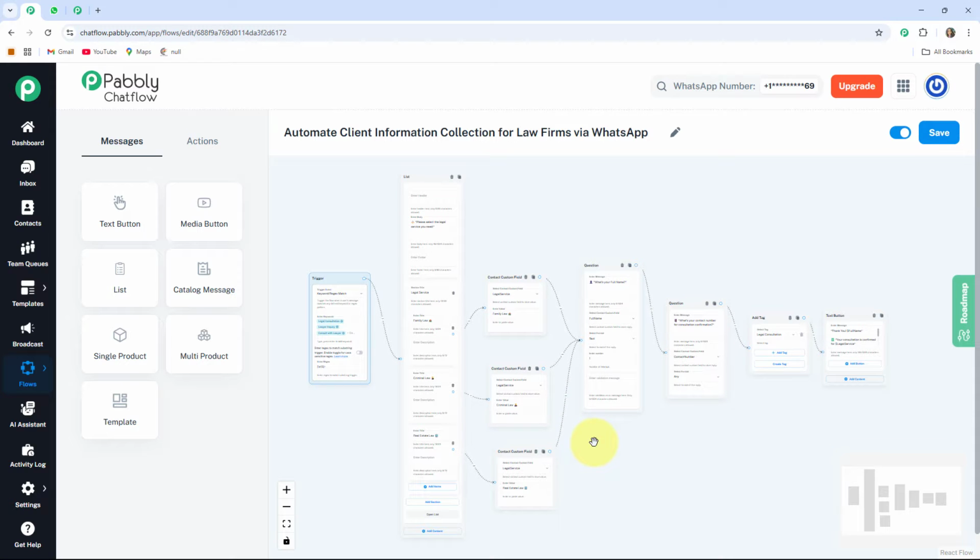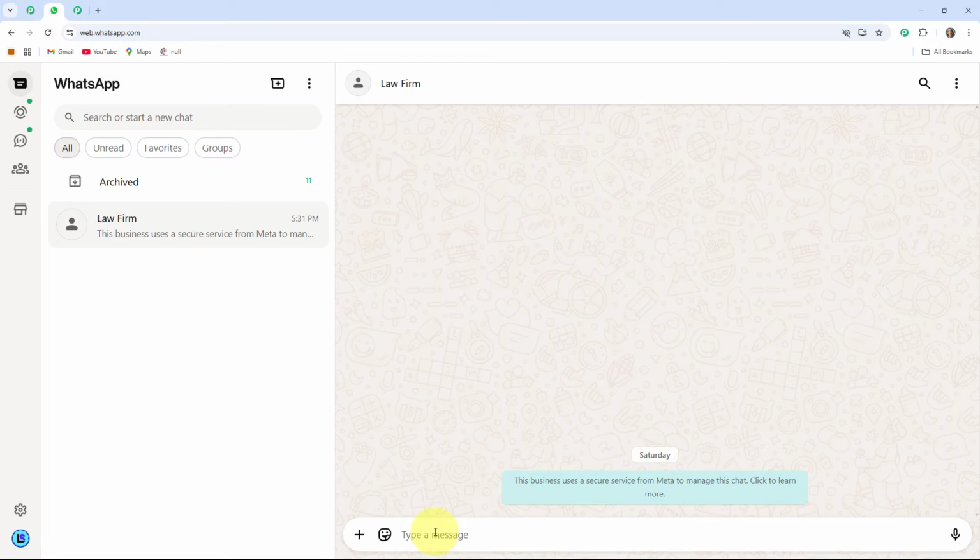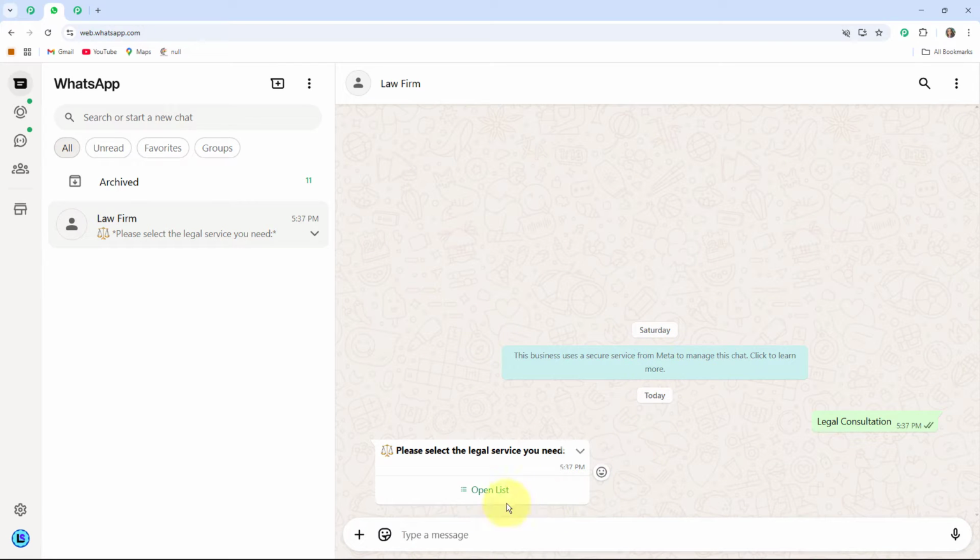Welcome to my screen. Before starting the video of creating a WhatsApp chatbot that will automate client information collection for a law firm, let me give you a quick overview of how this bot will work and how it will respond to your users instantly. By sending a message to my WhatsApp business account of the law firm, here I am sending a message as legal consultation. Immediately you can see the bot will respond to me like this, asking me to please select the legal service I need, while providing me one open list option.